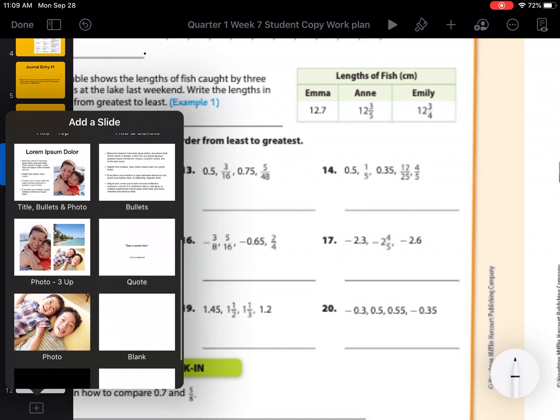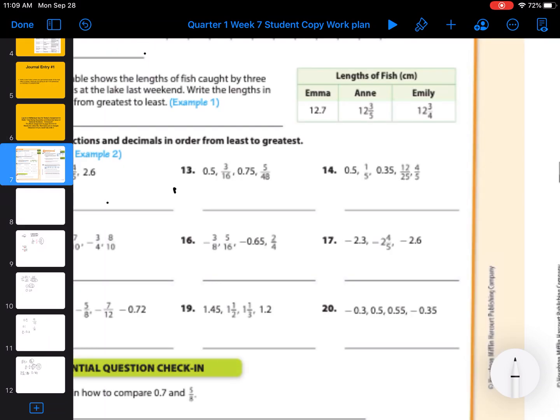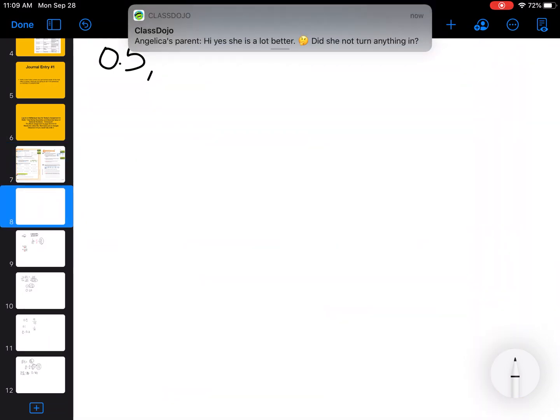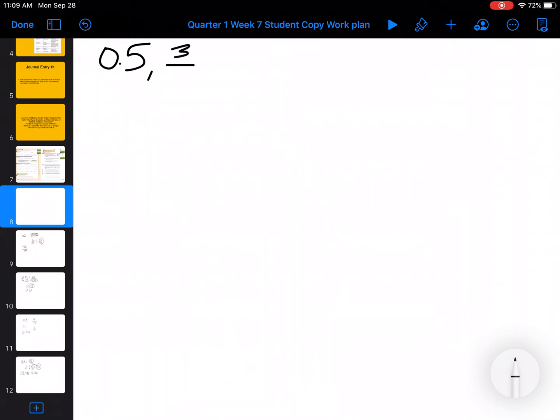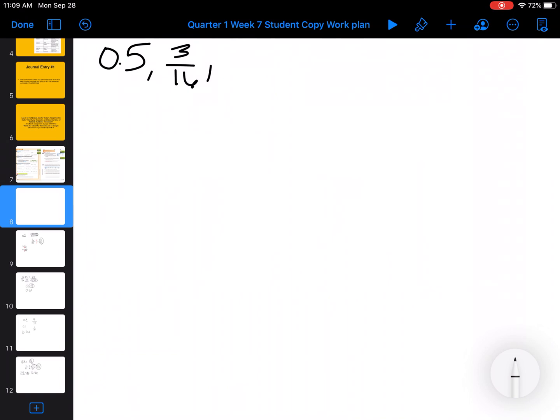So I'm going to add a blank slide, and I'm going to rewrite at the top what they gave me. Alright, so 0.5 and 0.75 are decimals that are super easy to turn into fractions.